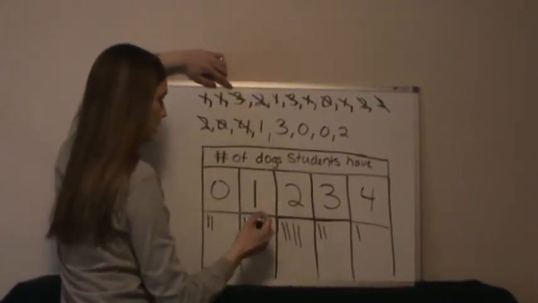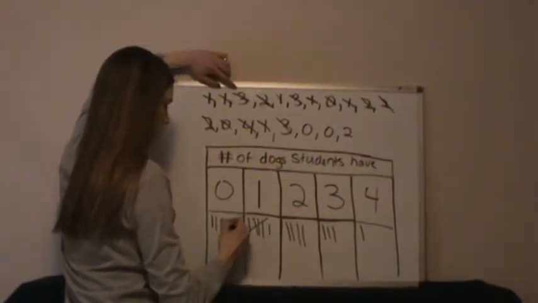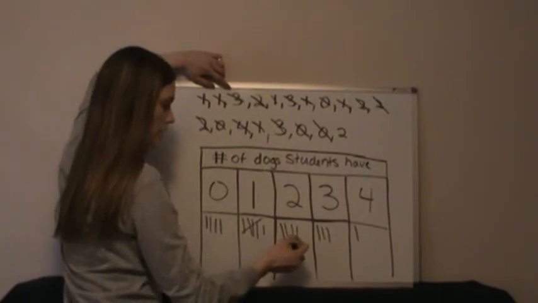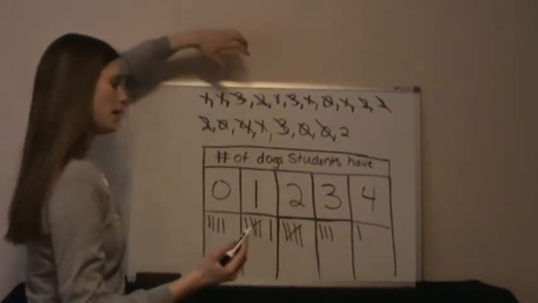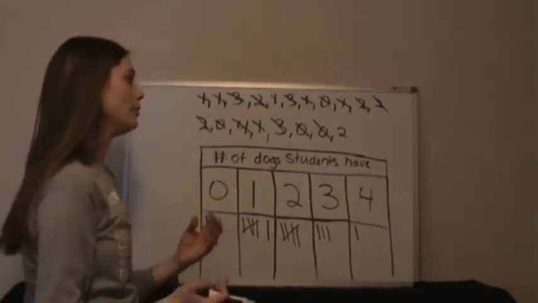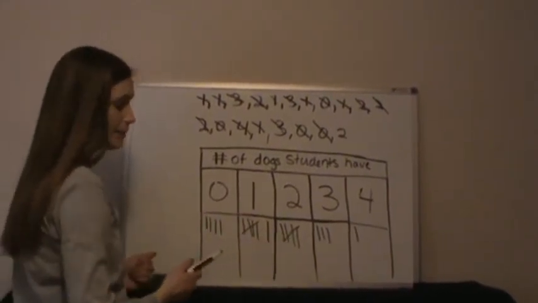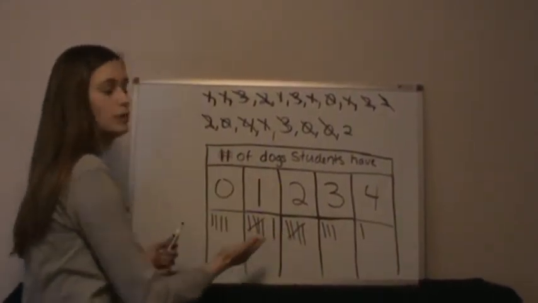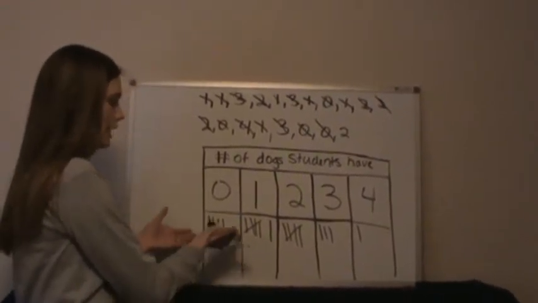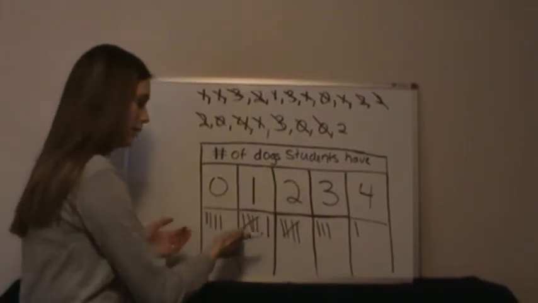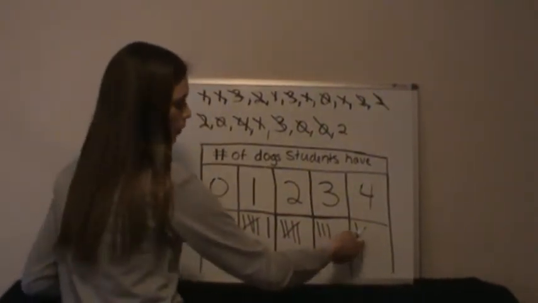One has 4, 1, 3, 2, have 0 right in a row, and another one has 2. So you can kind of see a little bit quicker. When I look at the raw data, I don't really know how many right off the bat have 2. But when I look at this, these tallies make it a lot easier. So I can say, oh, 5 students said that they have 2 dogs at home. 1 student said they had 6. 4 students said they had 0, or I had that wrong. 6 students said they have 1 dog, 4 said that they have 0, and 1 said that they had 4.